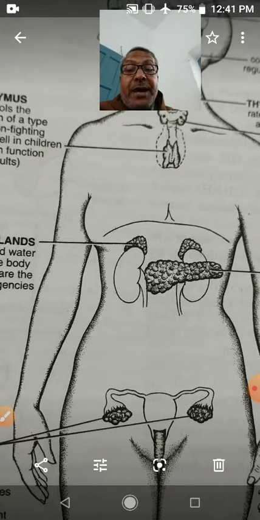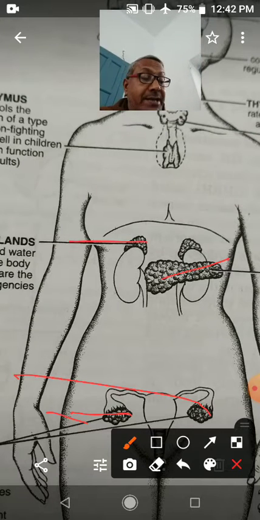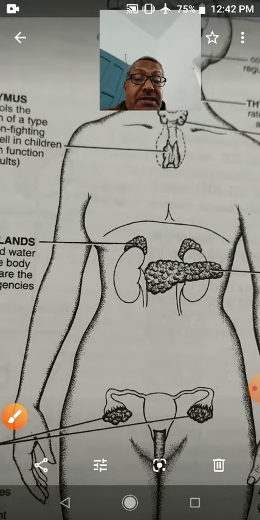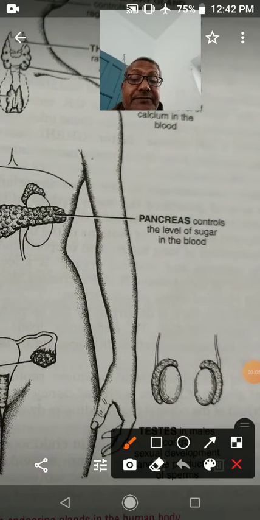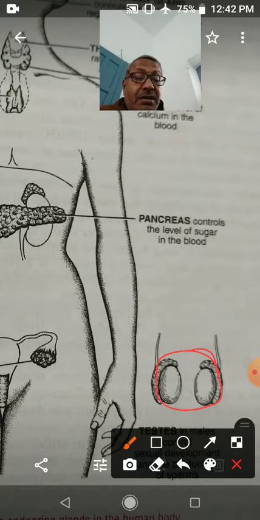The glands that lie in the coelom are the adrenal gland, the pancreas, and the gonads. The female gonads are the ovaries, and the male gonads are the testes. These testes are present in the scrotum. So the glands which lie in the coelom are the pancreas, adrenal glands, and gonads.